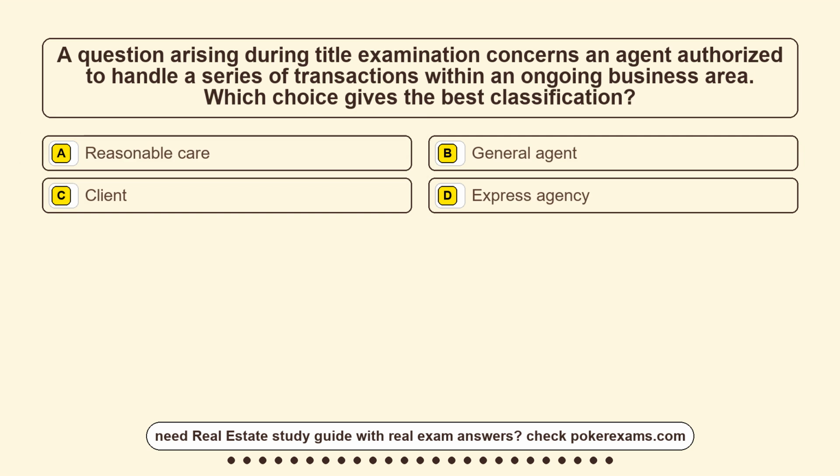Question 12. A question arising during title examination concerns an agent authorized to handle a series of transactions within an ongoing business area. Which choice gives the best classification?